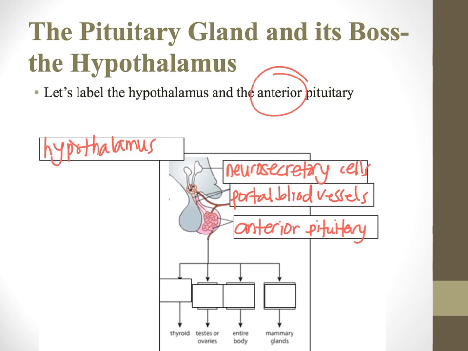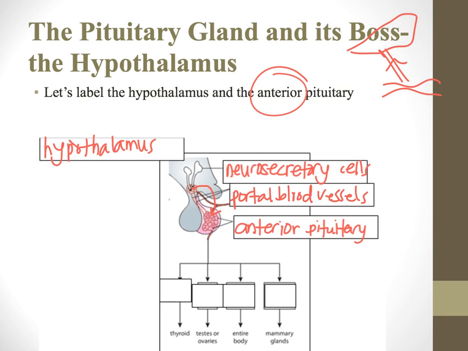So we talked about a portal vein with the liver, yeah? So something going from your small intestine to your liver. Oh my gosh, that's the world's worst drawing. It's like a one-way street. Same thing here. The portal blood vessel that connects the neurosecretory cells in the hypothalamus to the anterior pituitary, they don't share that blood supply with anything else.